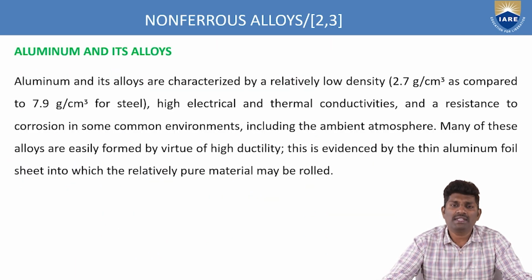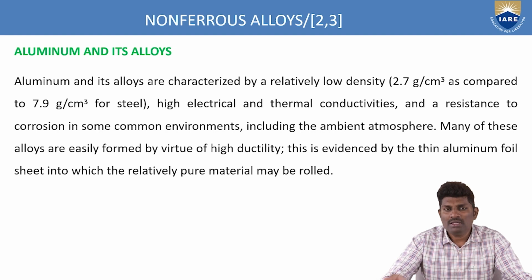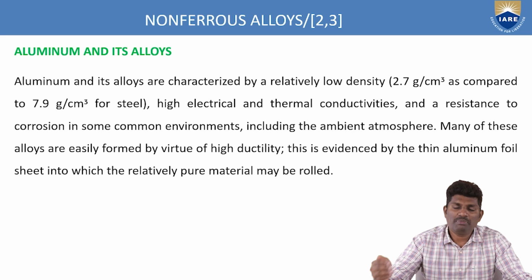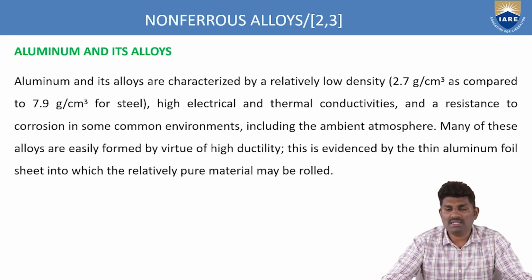And coming to the next category of the non-ferrous, the first one we have seen is the copper, the second one is the aluminum and its alloys. Again, in the same process, aluminum is the base material. For this base material, we are adding some more alloying elements. So in the previous case, we added the brass and zinc to improve the properties of the copper. Now in this case also, the same may not be suitable. So we have to do some research in order to find out what type of alloying element is suitable for the base material, so it can enhance the mechanical properties.